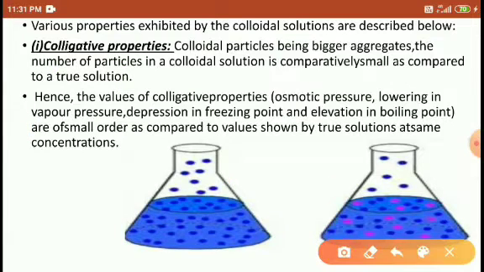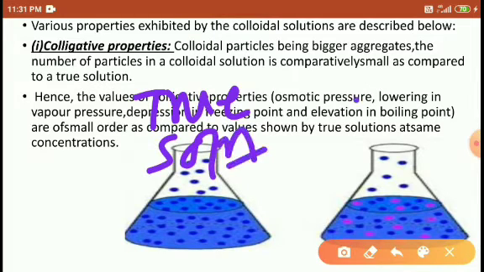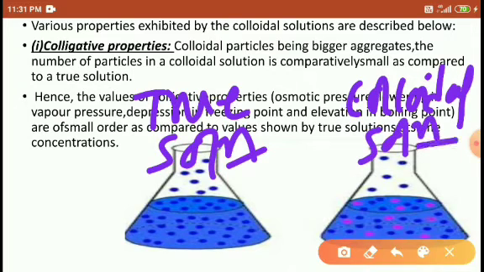This is the true solution and this is the colloidal solution. Right, friends? Here the blue dots are the true solution particles, like NaCl in water or sugar particles in water. In this solution, the pink dots are the colloidal particles.